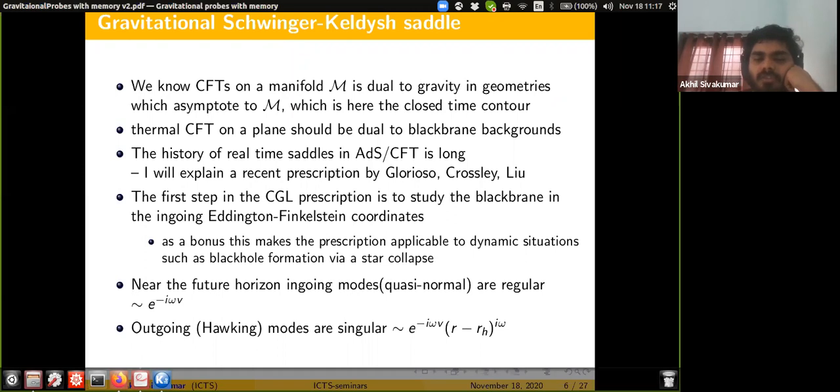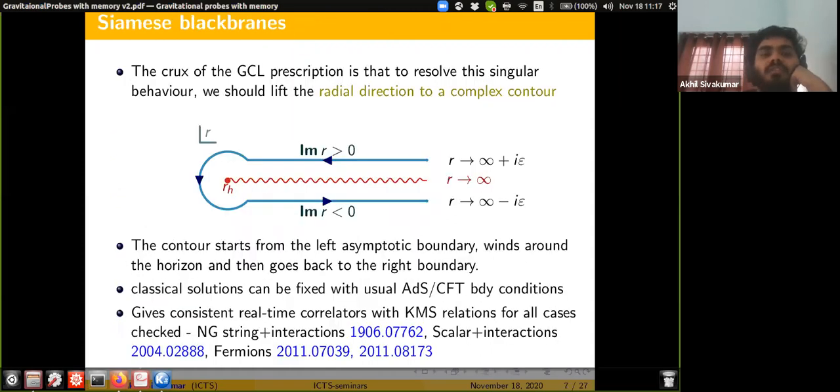So this will be the first step in the story, where you identify that the Hawking or outgoing solutions are irregular, singular at the horizon. The crux of this CGL prescription is that to resolve the singular behavior, we should lift the radial direction itself to a complex contour, which avoids the singularity and winds back. As in,